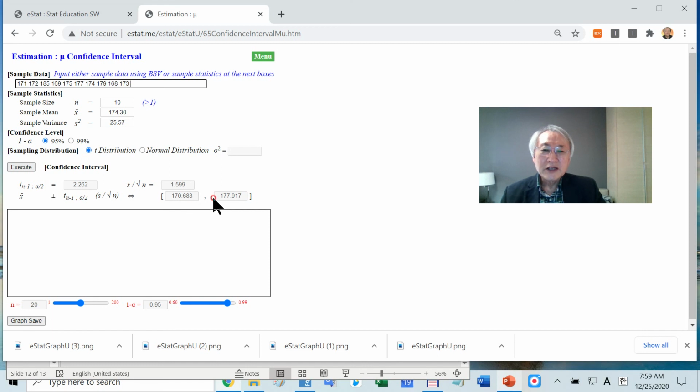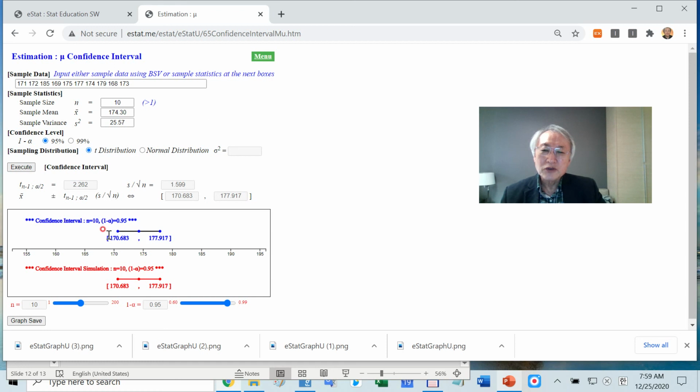Well, they already calculated the confidence interval. If you execute the button, they're going to show you the confidence interval. What is this interval? You can practice that. If you increase the sample size, the confidence interval becomes narrower. If you have a smaller sample size, it will be larger. How about if you lower the confidence level below 95, it becomes narrower. It is some kind of a simulation experiment.